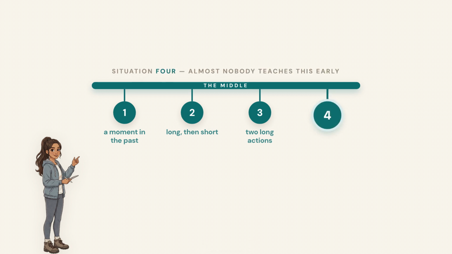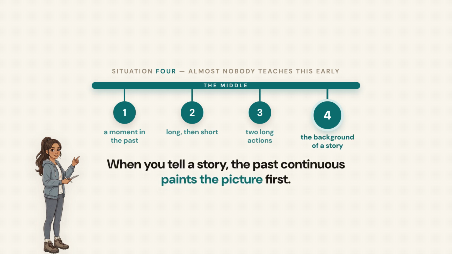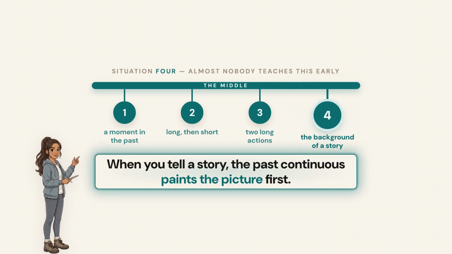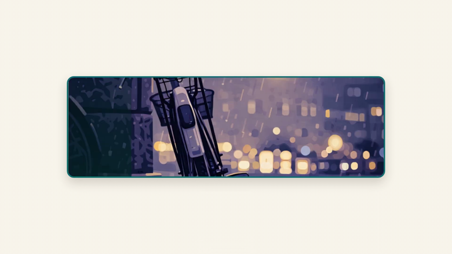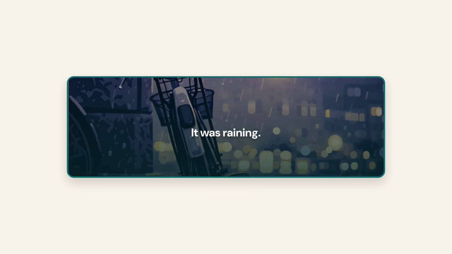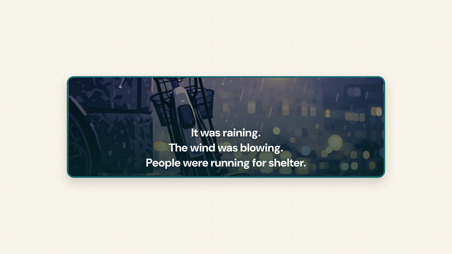Situation 4. This one makes your English sound much more natural and almost nobody teaches it early. When you tell a story, you use the past continuous to paint the picture first. Then you use the simple past to tell what happened. Listen to this. It was raining, the wind was blowing, people were running for shelter. Nothing has happened yet. I am just building the world. Everything is in the middle.